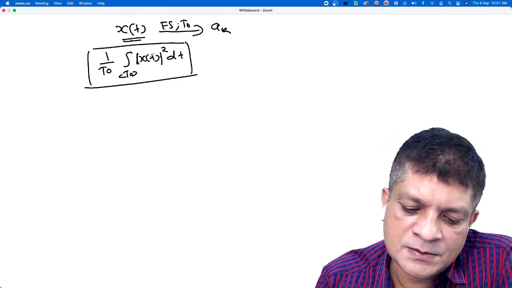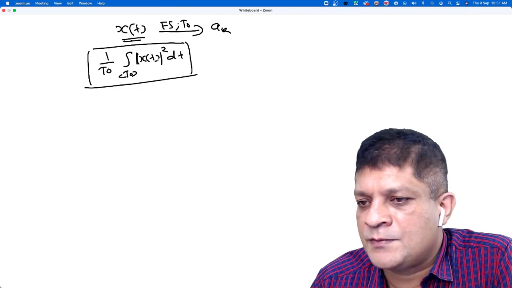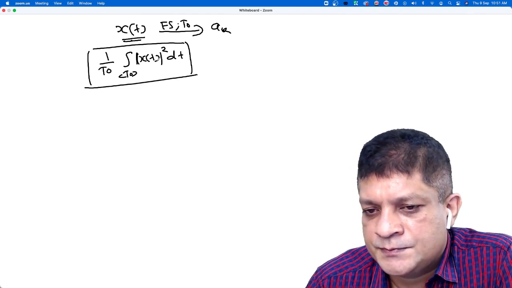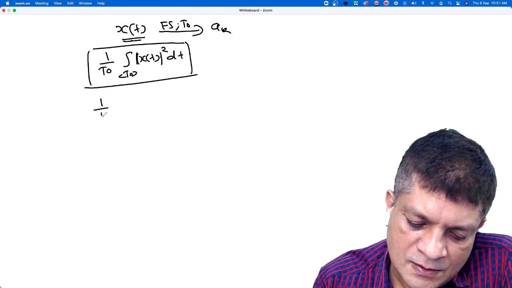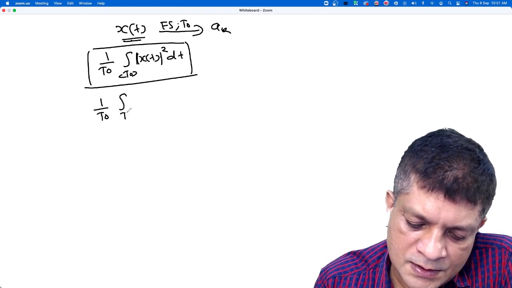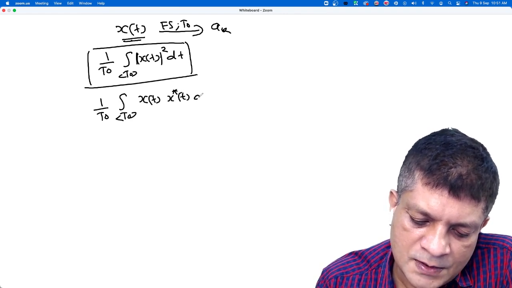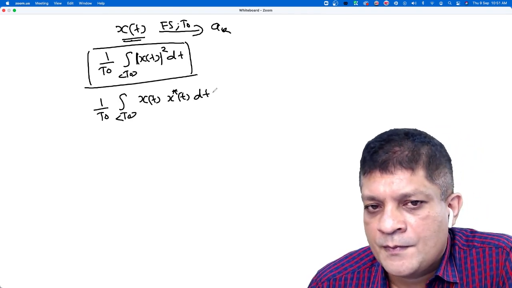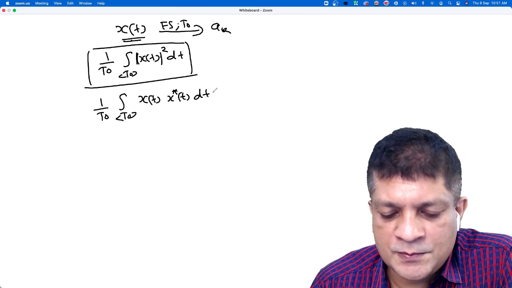Otherwise, we could have taken simply x squared t, but we take the modulus because this is the definition for complex valued signals. Now, can I write this as 1 upon T0 integration over T0 of x(t) into x star t dt? Yes, that is the average power of the signal.